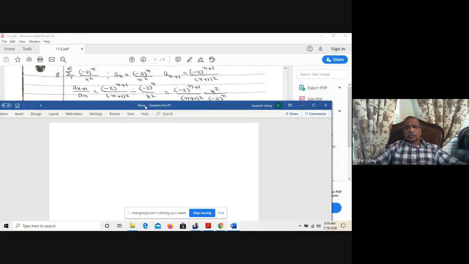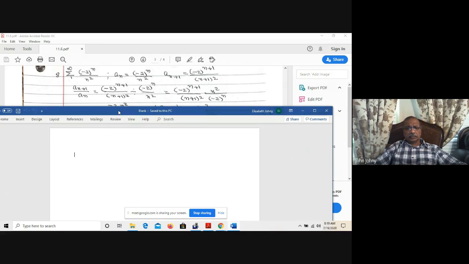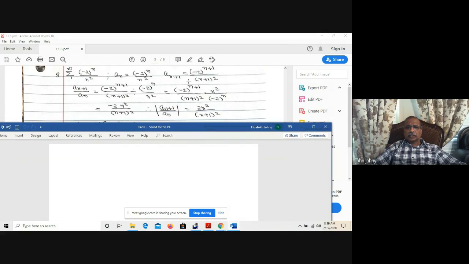Division by a fraction is multiplication by its reciprocal. So this is (negative 2) to the power of n plus 1 divided by (n plus 1) the whole squared, times n squared over (negative 2) to the power of n. That is, (negative 2) to the power of n plus 1 over (negative 2) to the power of n is (negative 2) to the power of 1. So that is negative 2 n squared over (n plus 1) the whole squared. Therefore, the absolute value of a_(n+1) over a_n is 2n squared over (n plus 1) the whole squared. You know, absolute value is always non-negative.